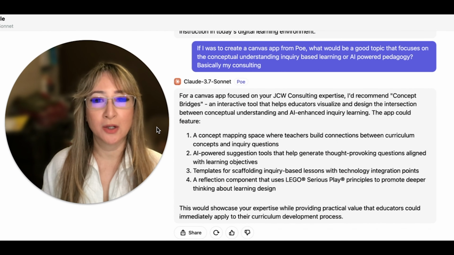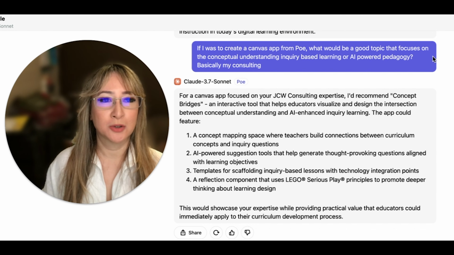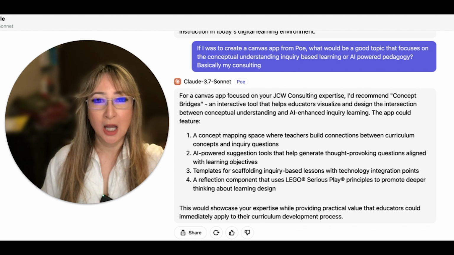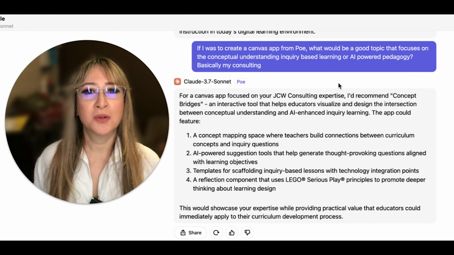So I wanted to get some ideas on something useful that I could build in terms of an app. So I got some ideas. I said if I was to create a Canvas app from Poe, what would be a good topic that focuses on conceptual understanding, inquiry-based learning, or AI-powered pedagogy based on my consulting. And I had a conversation before about giving my website and a lot of my educational philosophies. So here it's given me some suggestions for a Canvas app focused on JCW consulting.